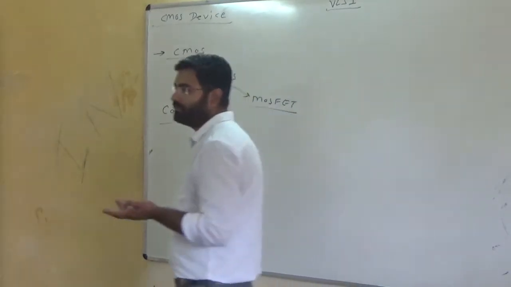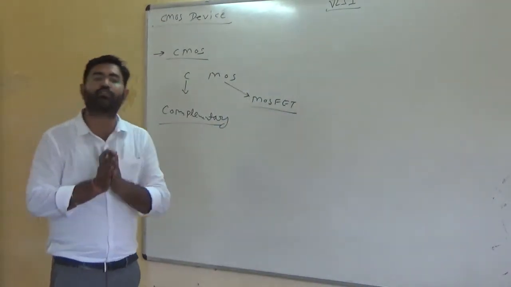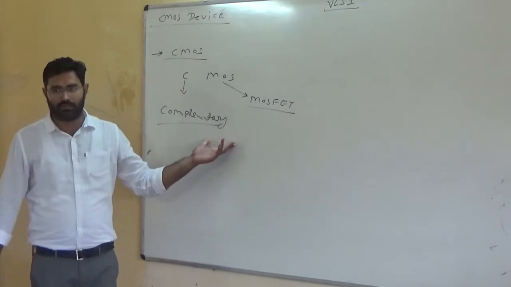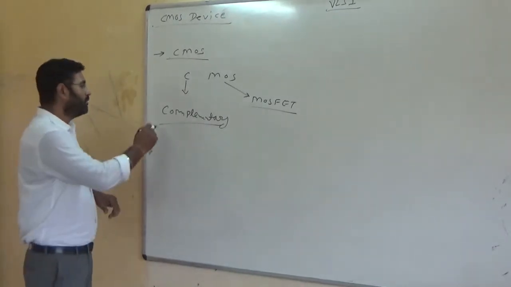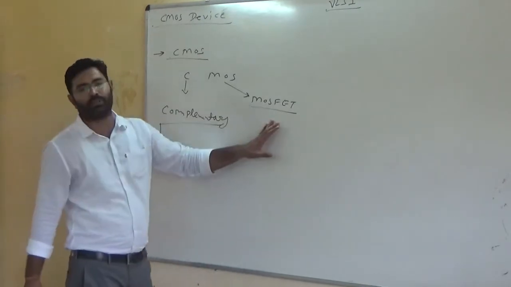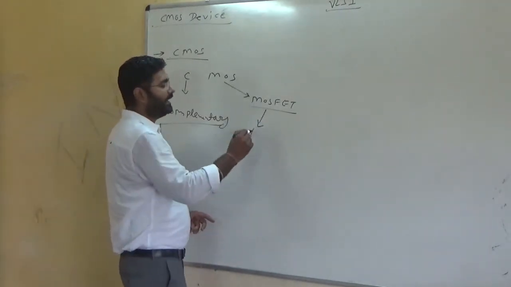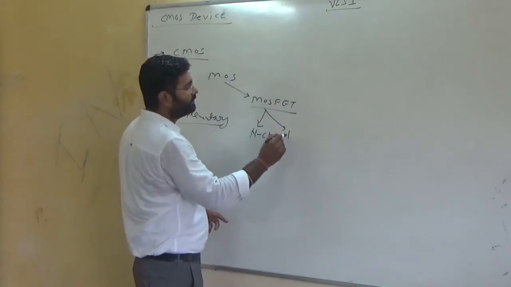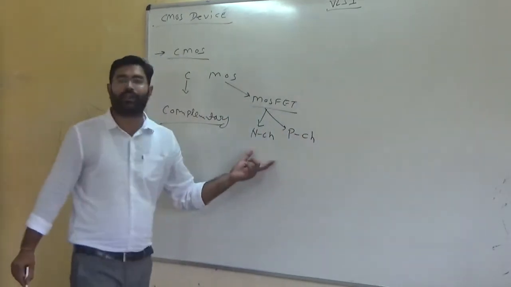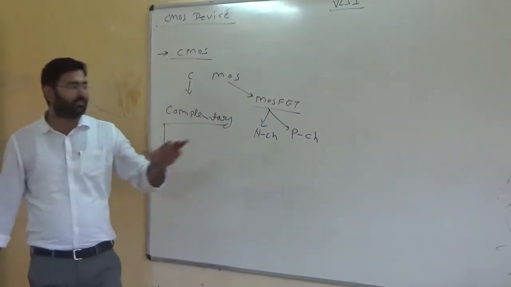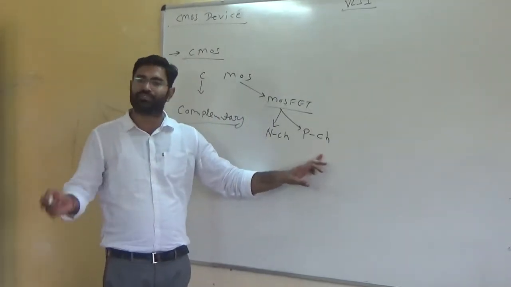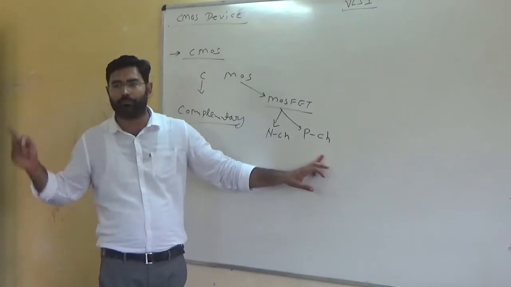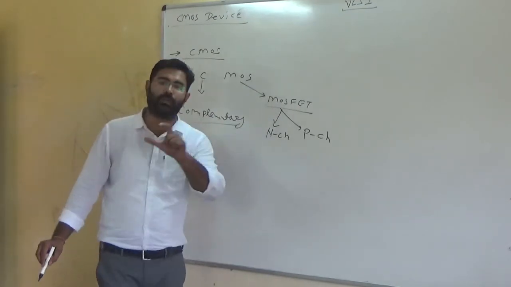It is a simple word, yeah. What is the meaning of the word complementary? Opposition. That's something right. Obviously, we have two types of MOSFET. The first one is the N channel. The second one is the P channel. When we combinedly connect these two different MOSFETs in the combination of series or in the form of parallel, then we will get a complementary MOSFET.